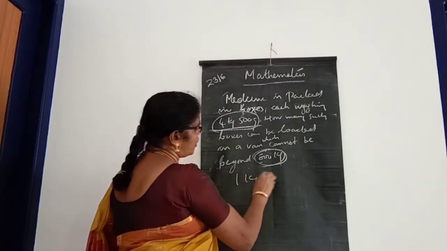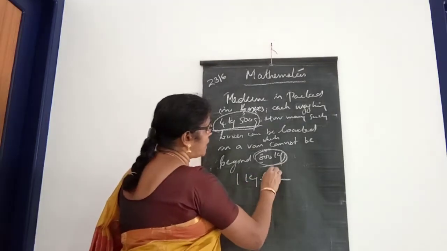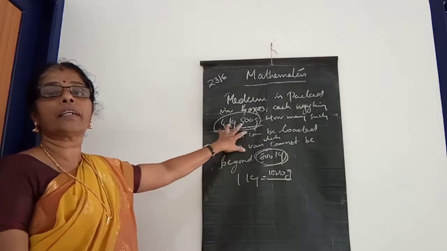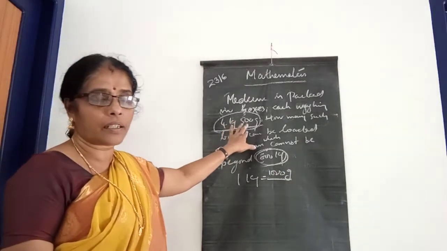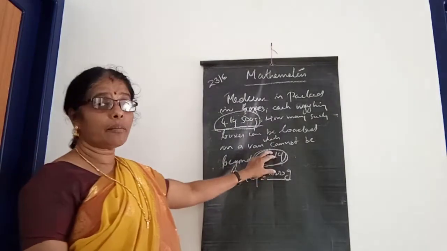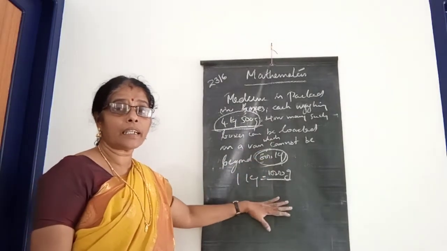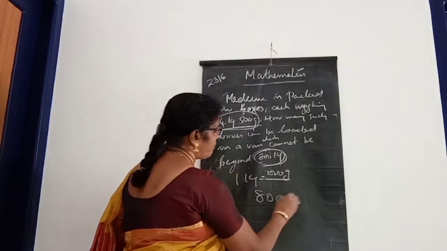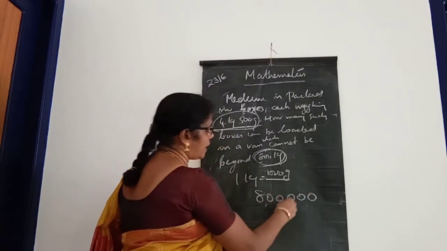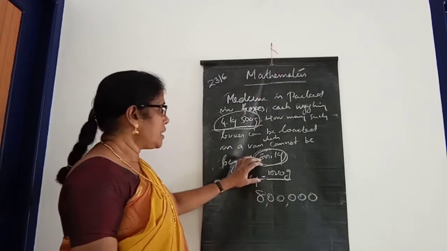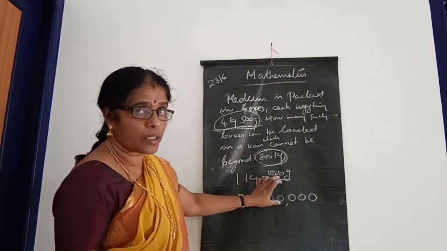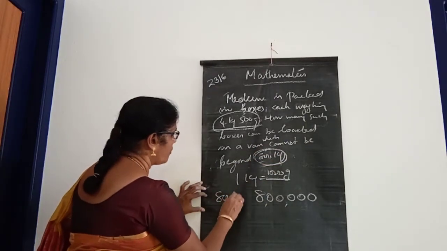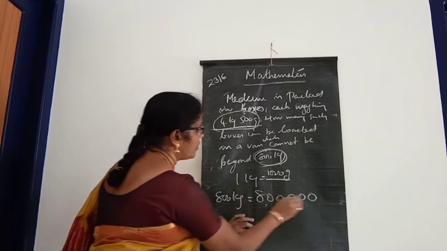1 kilogram is equal to how much gram, children? 1000 gram, isn't it? So 4 kilogram and 500 gram means 4500 gram, and 800 kilogram means 800 thousands, that means 800,000, 8 lakh gram.